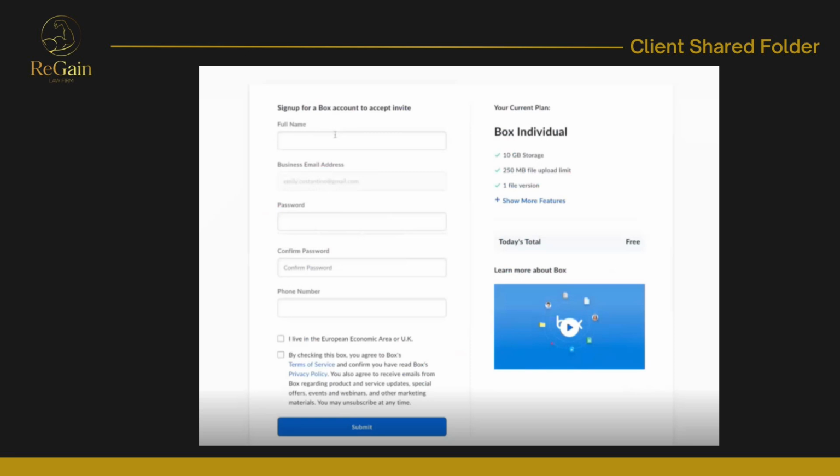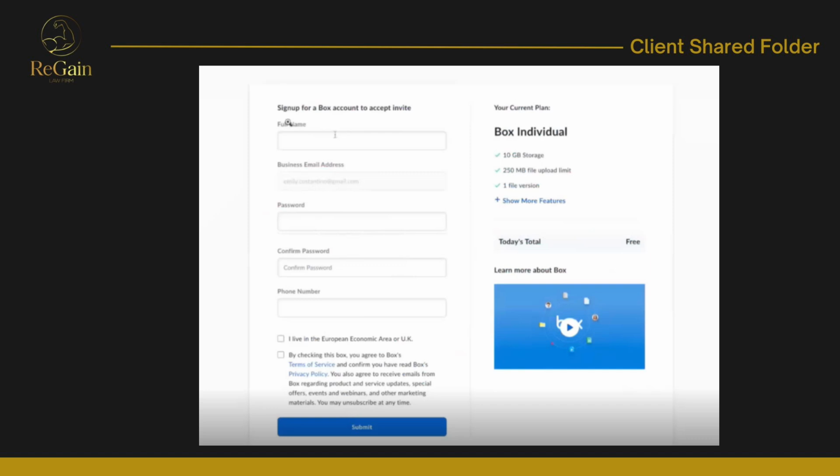to your preferred email. Create a password and do not forget it so that you can go back to your shared folder. And you will see that Box has a free subscription, so no need to worry about the price. Go ahead and press submit to create your account.